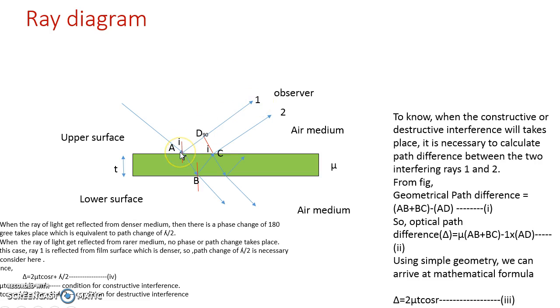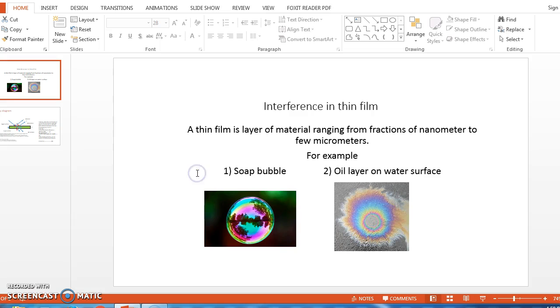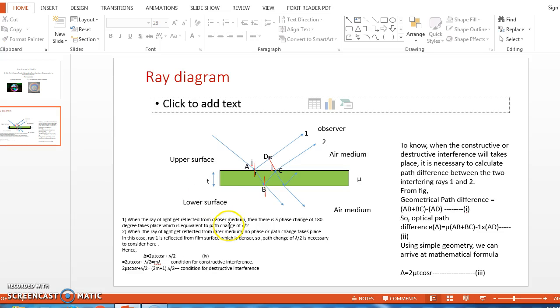Further, from the same point A, the remaining portion of the light intensity gets refracted into the film along AB, and from point B it gets reflected through the film along BC, and then it is transmitted in this direction as ray number 2.